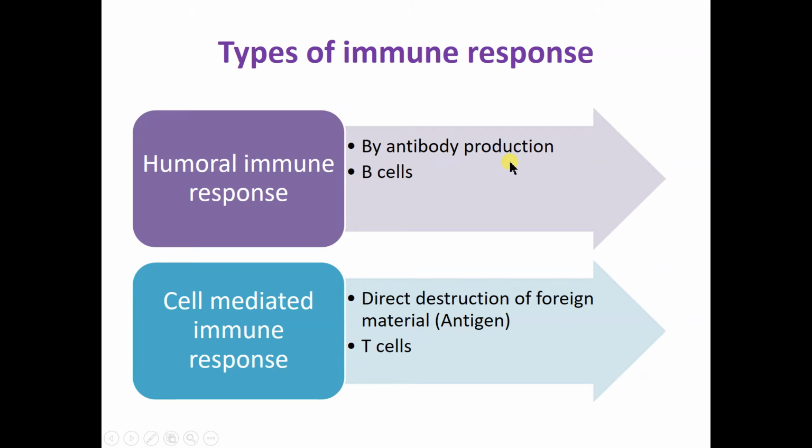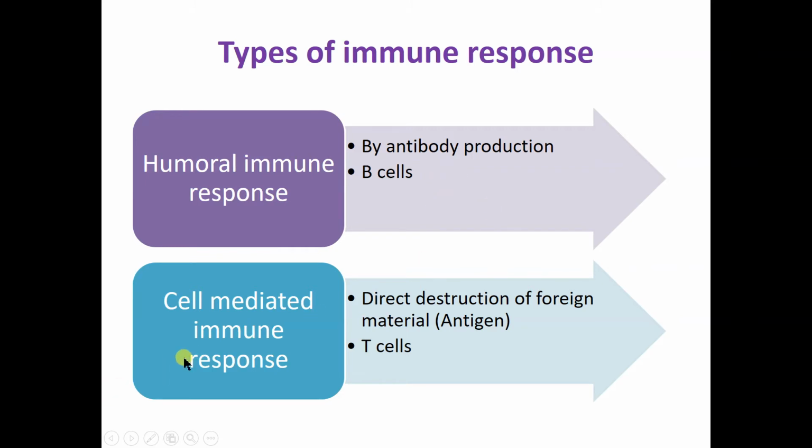These antibodies are complementary to the antigen molecule. So the antibody can bind to the antigen and lead to the antigen antibody reaction. This type of immune response that is governed by the B cells through antibody production is known as humoral immune response. Because of this antigen antibody reaction, agglutination reaction, it will lead to increased body temperature. So we may feel a fever or high body temperature when the body is infected with certain types of foreign molecules.